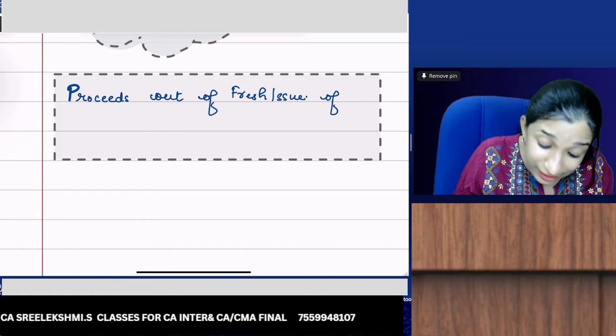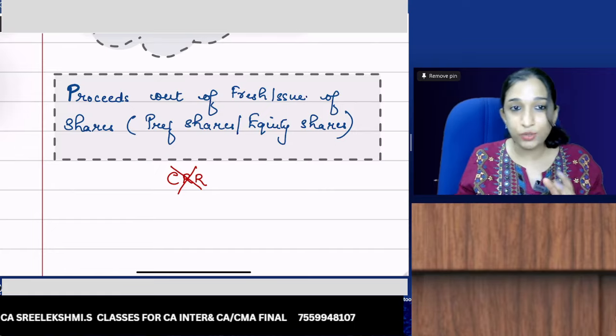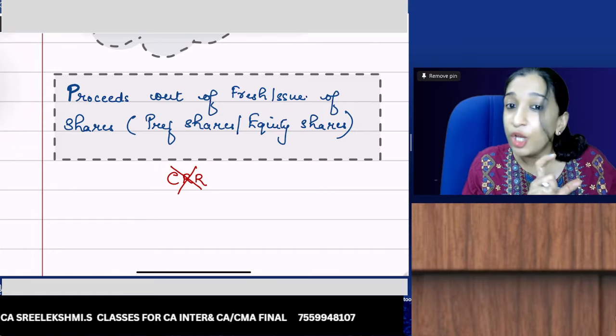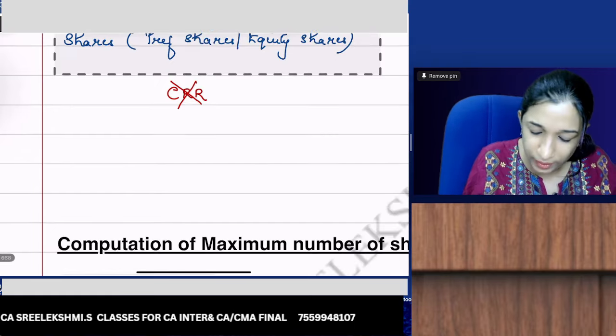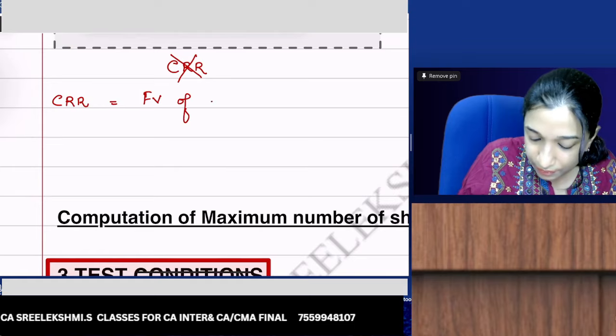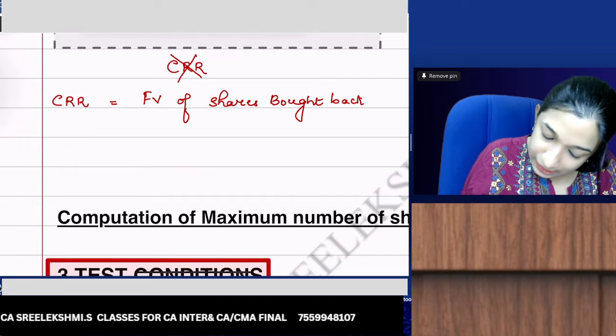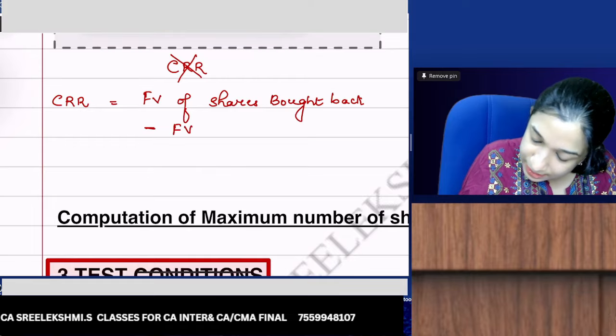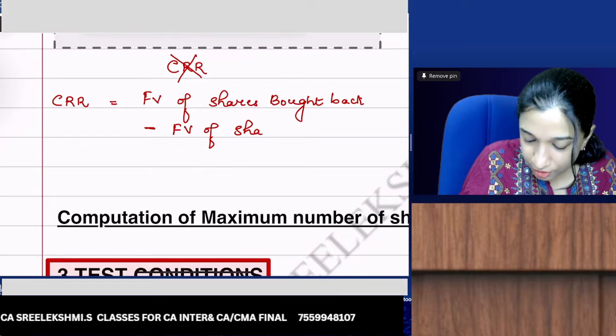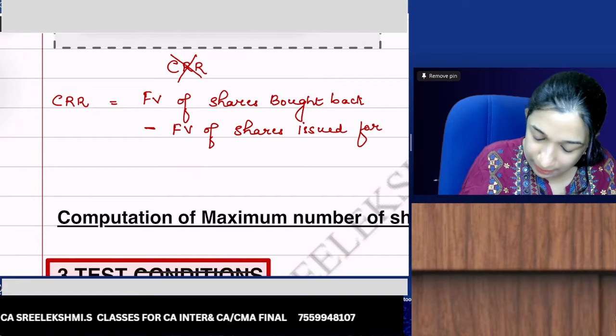So here CRR is not required. Proceeds out of fresh issue of shares, CRR is not required. So CRR to be created is equal to face value of shares bought back minus face value of shares issued for buyback.